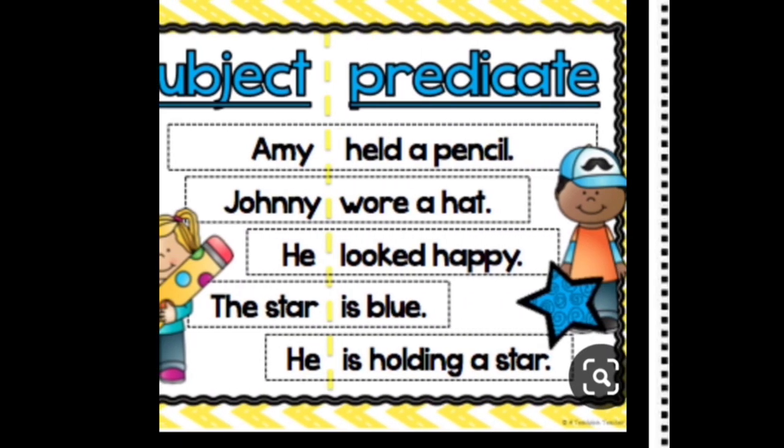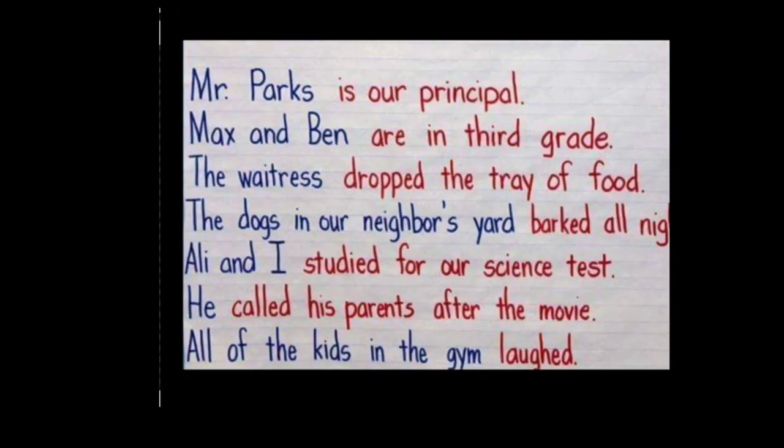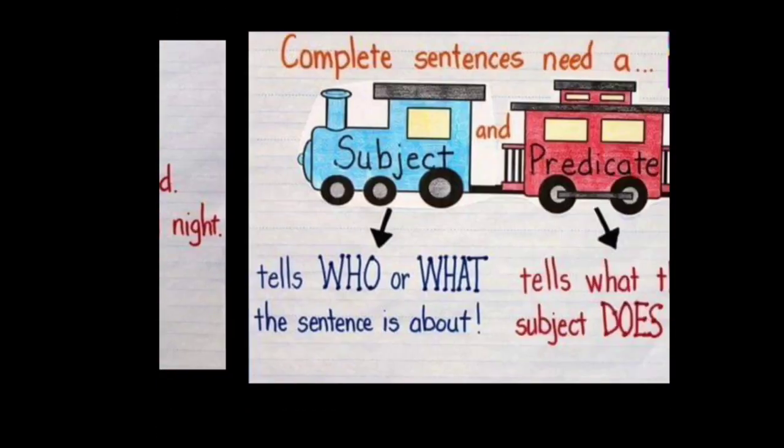My mom made me grilled cheese. So my mom is the subject, made me grilled cheese is the predicate. A shark is very dangerous. A shark is the subject, is very dangerous is the predicate. Okay kids, hoping that all of you understood the subject and predicates.